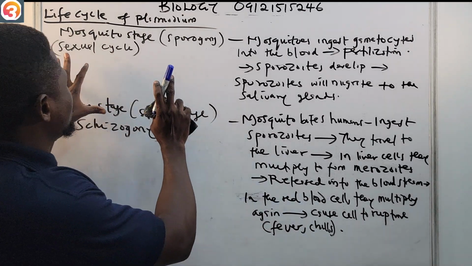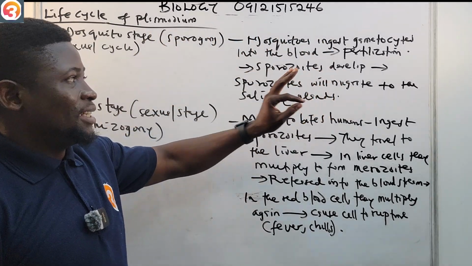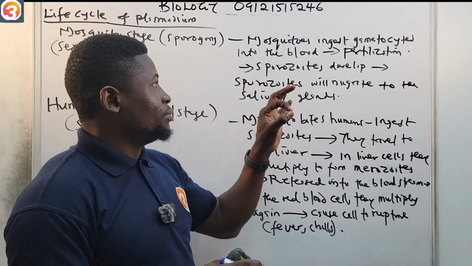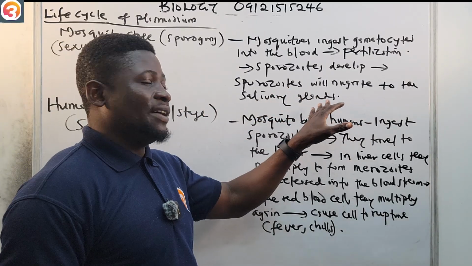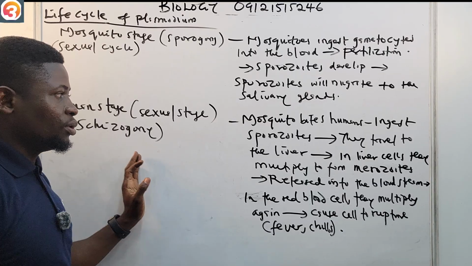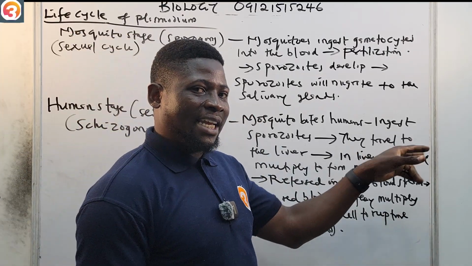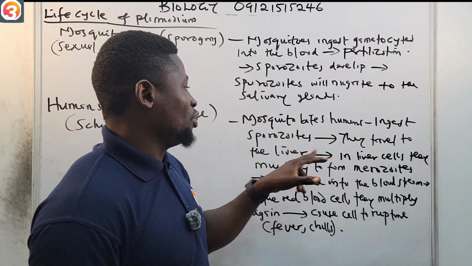So in the mosquito stage, sporogony, the mosquito ingests the gametocytes into the blood. Fertilization happens, sporozoites develop, then the sporozoites migrate to the salivary glands. Now in the human stage, called schizogony, the mosquito bites the human and the sporozoites travel to the liver.